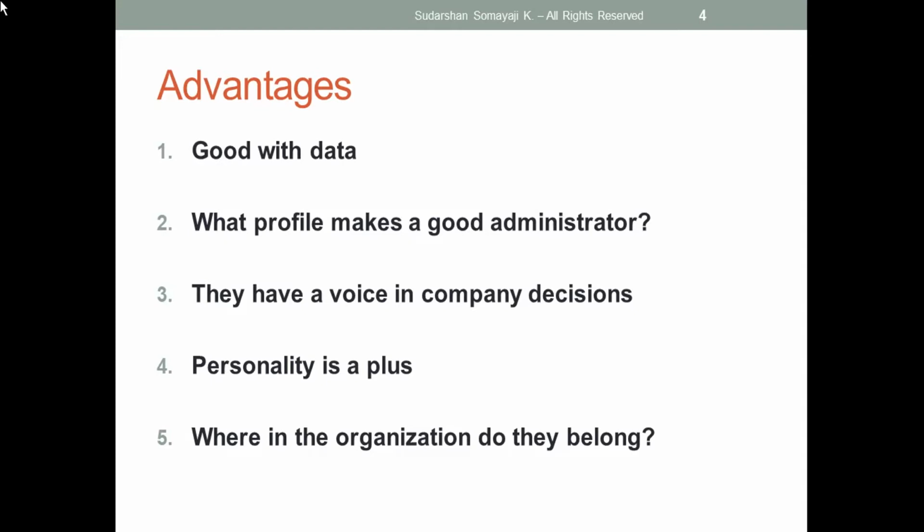And the admin will do one more thing, that is he will gather all the feedback from the users. Why? Because we need to give a proper look and feel, we have to give an effective system to the user. So for that purpose, he will gather all the requirements or feedback from the users. He will manage the system without any interruptions, so that the user will be able to do whatever he wants to do. At any point of time, my business should not stop. That is the main motto.